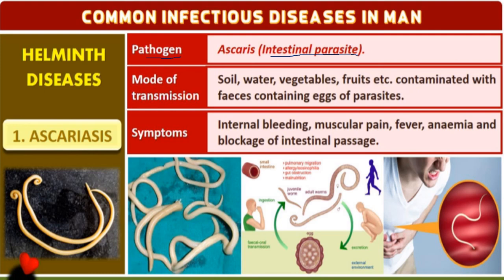Then what will it do? If you cannot go to the toilet, constipation means maybe it will come through the back. I cannot tell it. So be aware. Try to clean your stomach once in 6 months or take an albendazole tablet. As soon as you find anal itching, that is one of the symptoms. Constipation, muscular pain, fever, stomach ache: all this will occur due to the growth of the Ascaris.